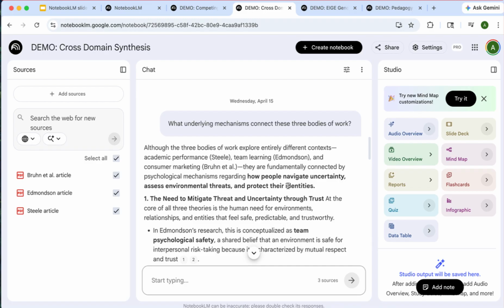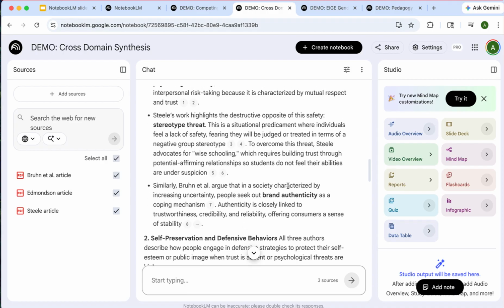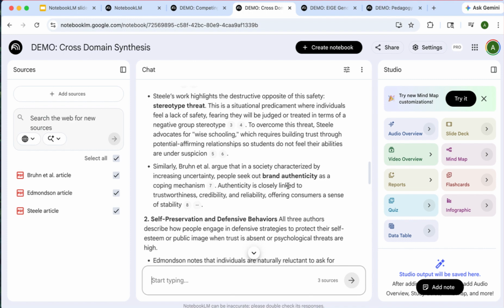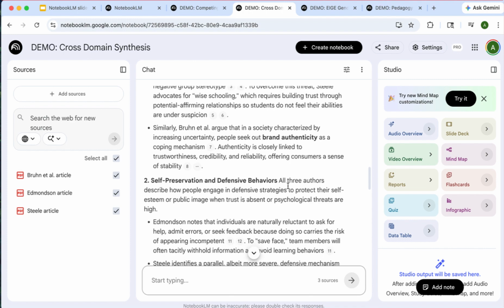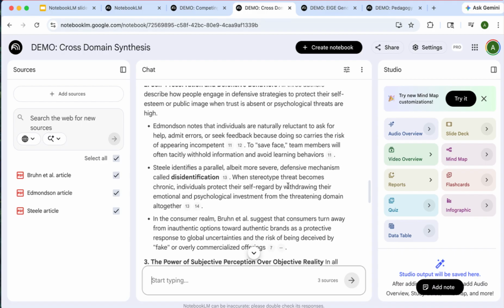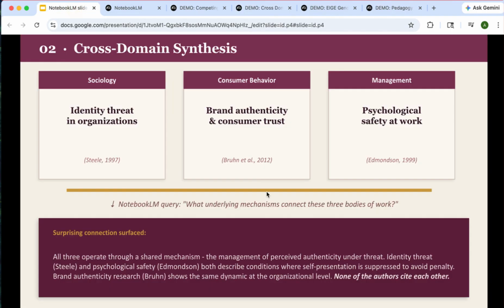NotebookLM identified that all 3 are really studying the same underlying mechanism. What happens to authenticity and self-expression when people or organizations feel under threat of judgment? Steele says individuals suppress authentic behavior when they fear confirming a stereotype. Edmondson says teams suppress authentic contributions when they fear interpersonal risk. And Brunk says brands suppress authentic identity when consumer trust is fragile. This is the kind of theoretical synthesis that might anchor a genuinely novel paper.